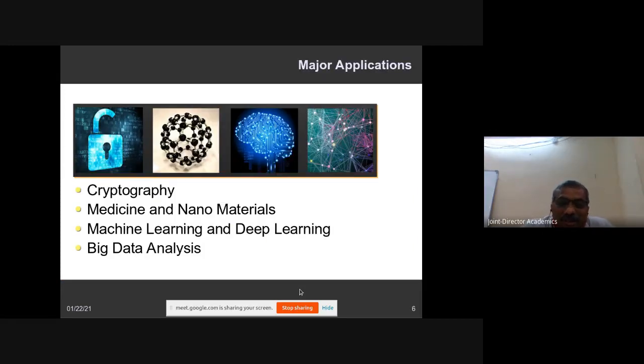Now you can also see what the major applications are. Most of the applications are being solved by current high-power computers, but some problems cannot be solved in the conventional way, especially the RSA algorithm. Shor's algorithm has broken the RSA algorithm. With RSA, the public keys are created by the product of big prime numbers, and the security of that algorithm lies in the factorization.